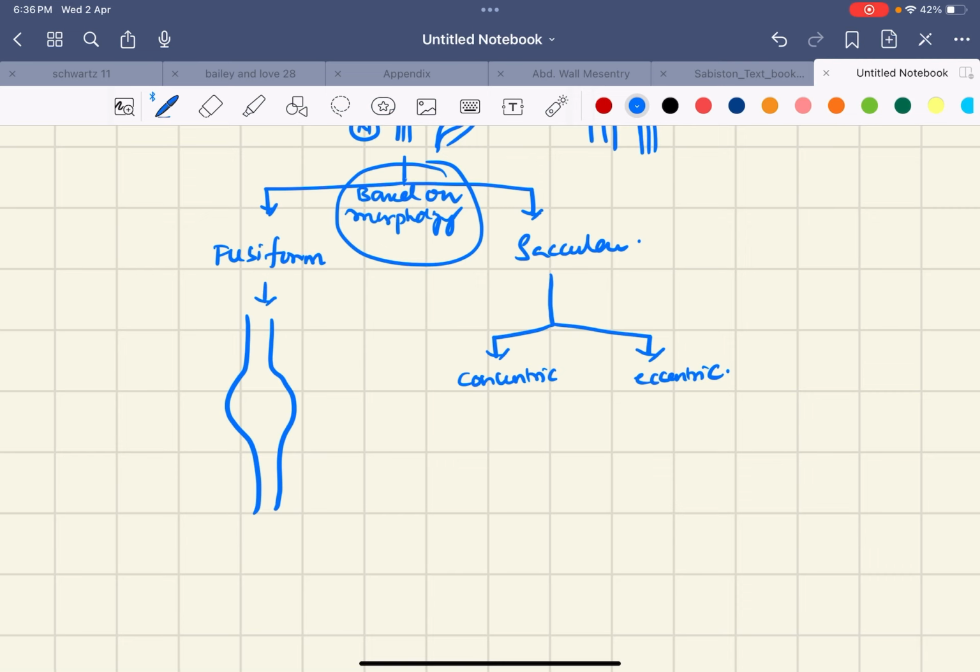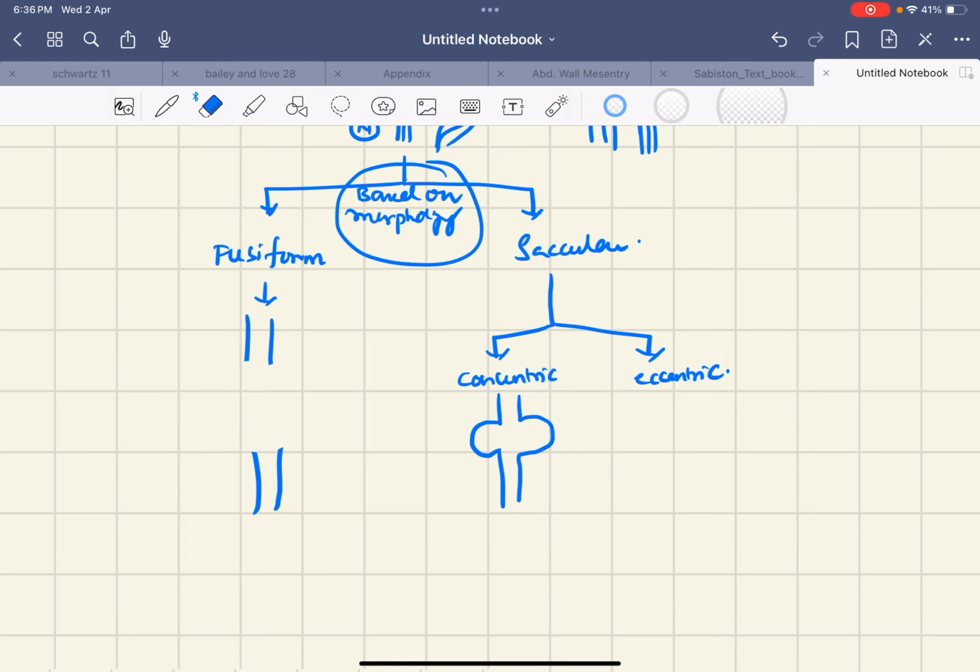Saccular means it is like a sac, not similar to fusiform. I can draw another neat diagram so you are not confused. This is how a fusiform aneurysm looks. This is a sac. Saccular means like a sac. This is a concentric sac, meaning dilatation on both sides. Eccentric means a saccular dilatation on only a single side. So we have to remember fusiform and saccular based upon the morphology of true aneurysms.